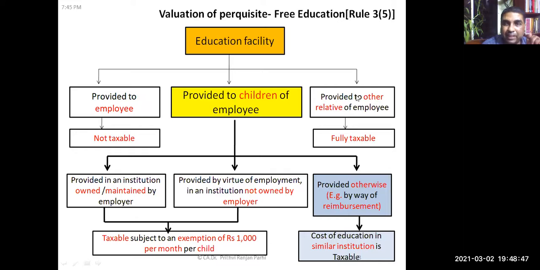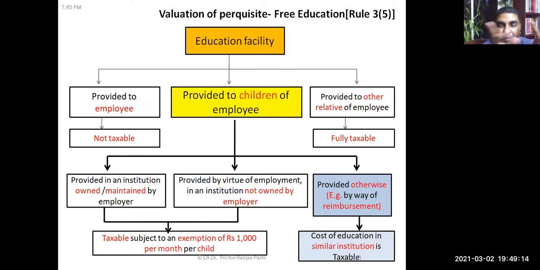If it is provided to the children of the employee, different treatments will be there. And if it is provided to any other relative, except children, it is fully taxable.